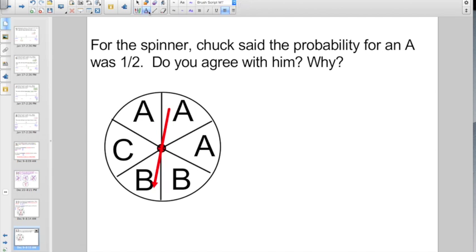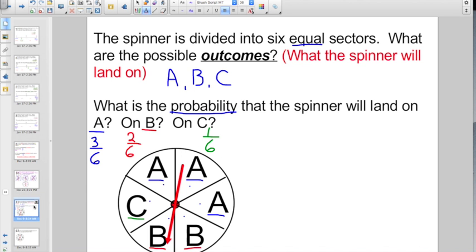So let's take a look at this one right now. Here it's going to say that for the spinner, Chuck said the probability for an A was 1/2. Do you agree with them? And tell why. Well, I thought we just got done saying that the probability for A was 3 out of 6.